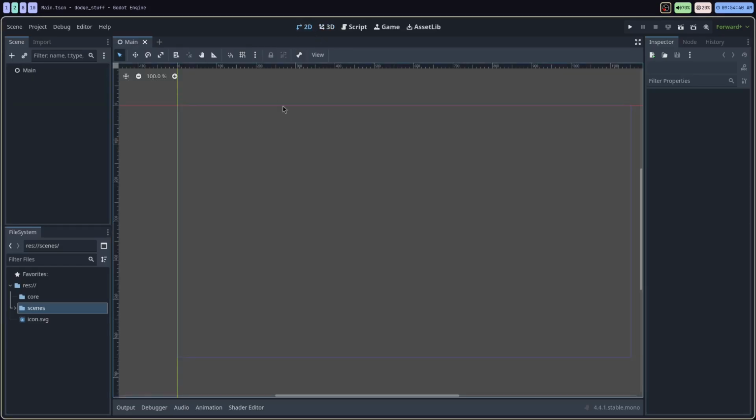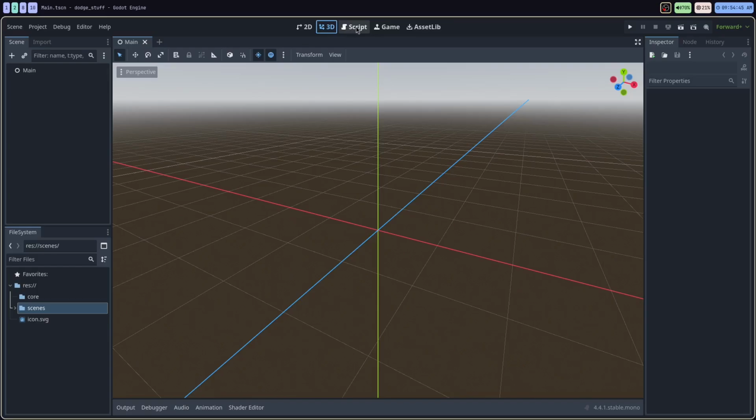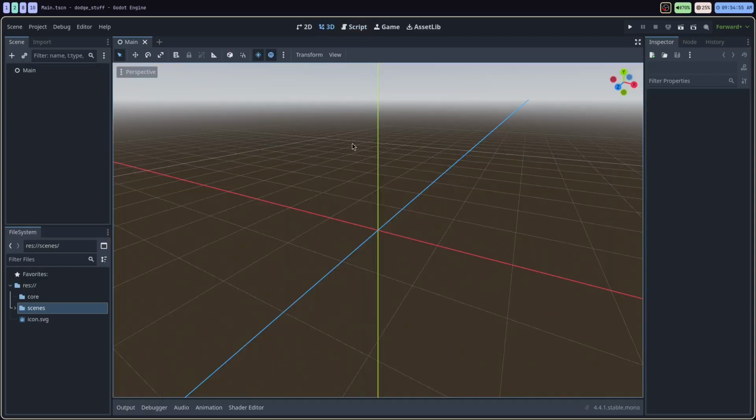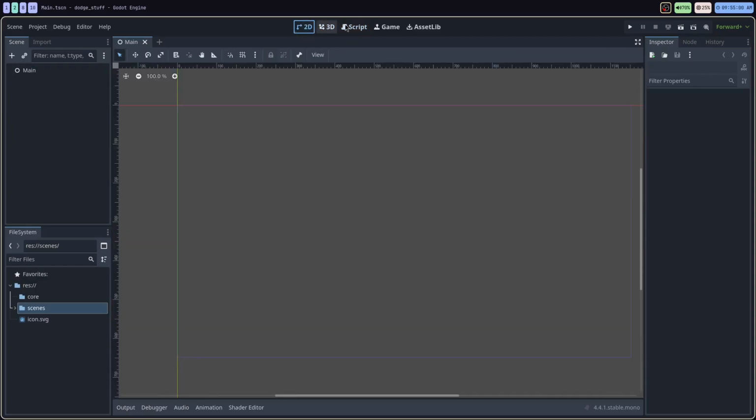I'm going to switch this over to 2D because I don't really need the 3D part. We're not really making a 3D game. Up here, you can click to open different sections of the editor. Like if I was editing a GDScript, I could use the script part. If I was doing 3D stuff for this main scene, I could do the 3D section, but I'm just going to be focusing on the 2D section for now. All right, so we got our main scene.